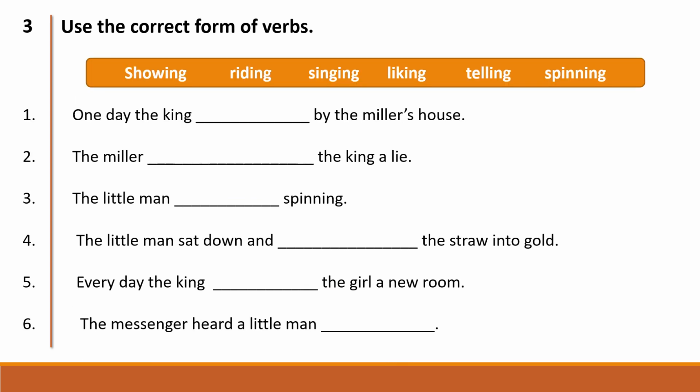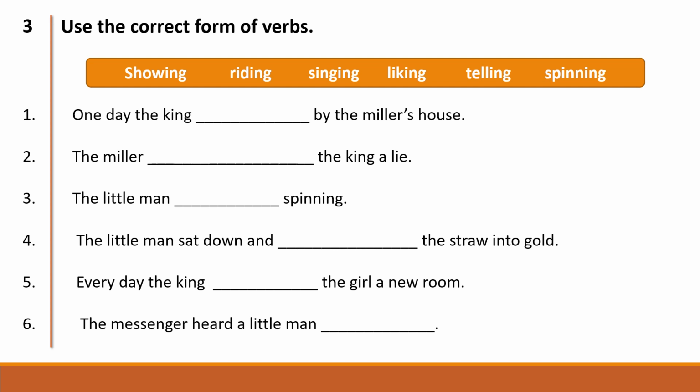Here we have the third main, use the correct form of verbs. So the verbs are given: showing, riding, singing, liking, telling and spinning. So here you can observe the help box. They are provided with the 6 verbs. So we need to use the verbs and complete the blanks.